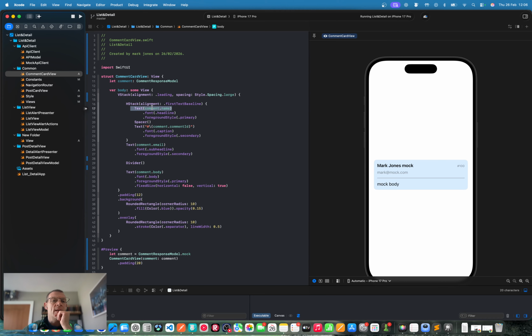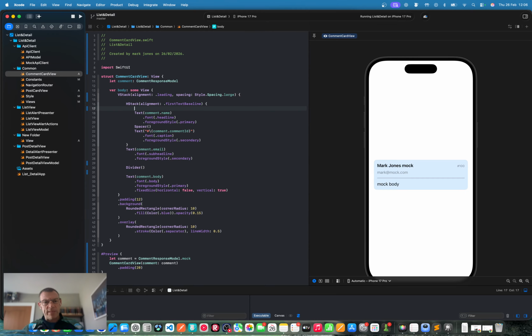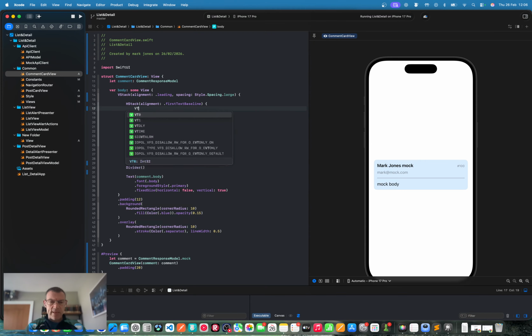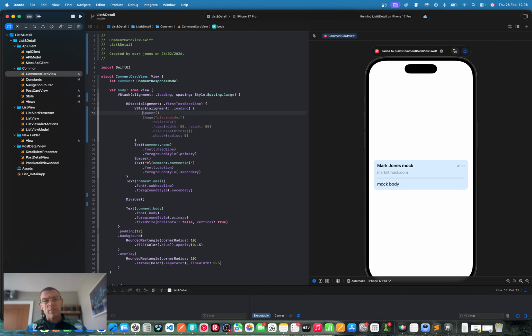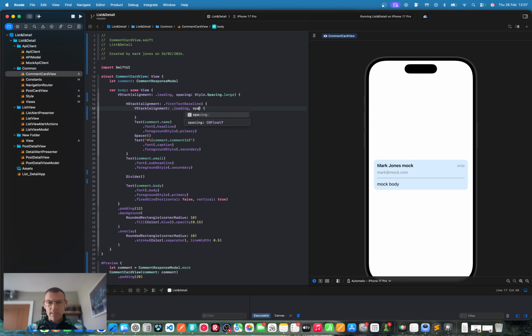Got you. Okay, let us do exactly what we did in the last. So we'll create a V stack with alignment leading, spacing. Oh, leading is that. The spacing is style dot spacing dot not large. We went for standard, which is just 4, I think.